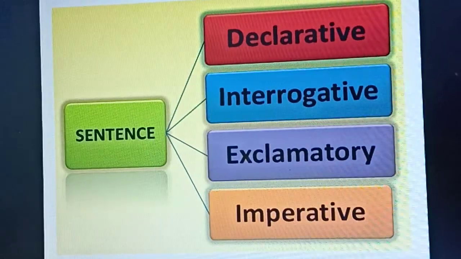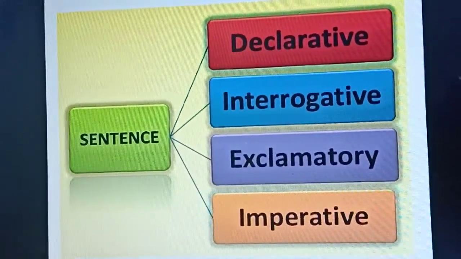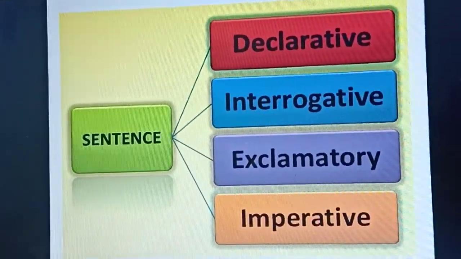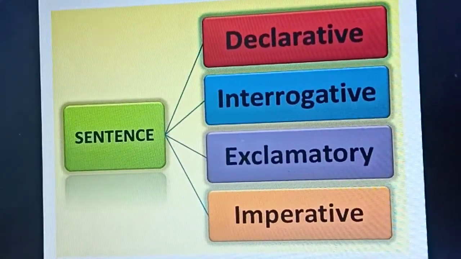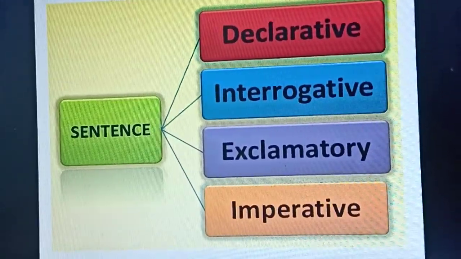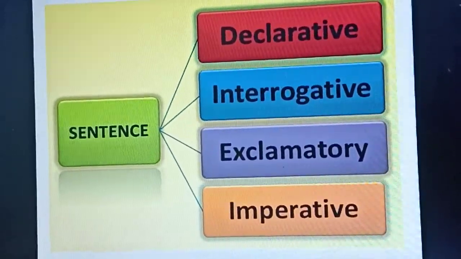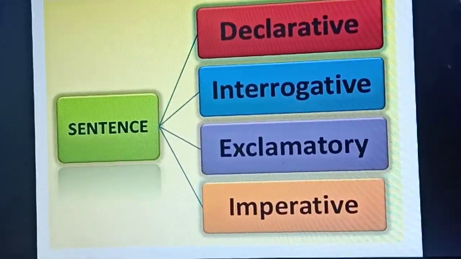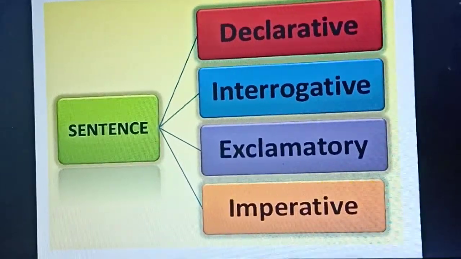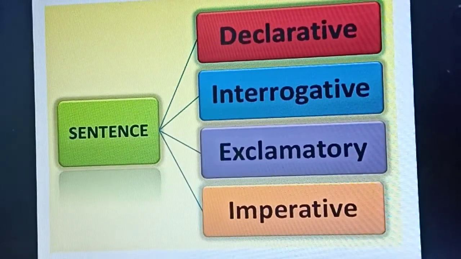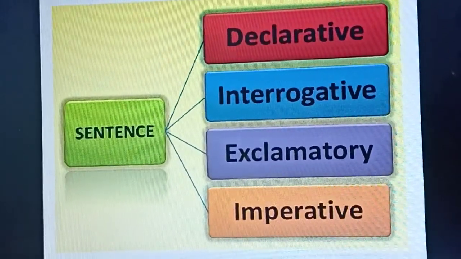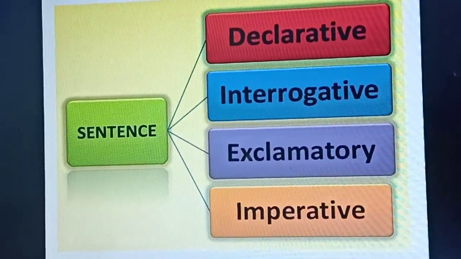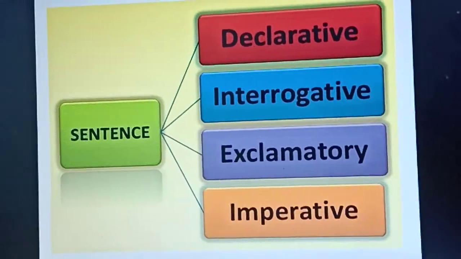Here, sentences can be of 4 types. The first one is declarative. Second one is interrogative. Third one exclamatory. Fourth one imperative.